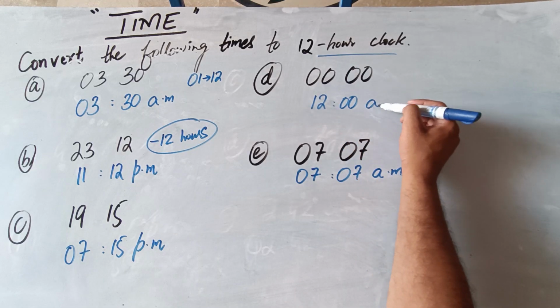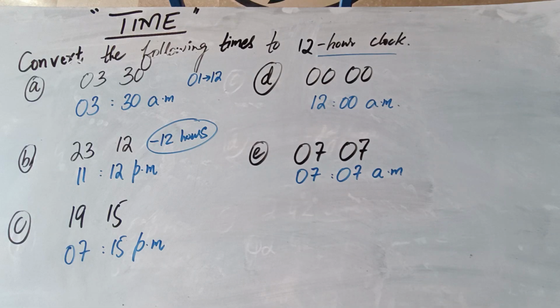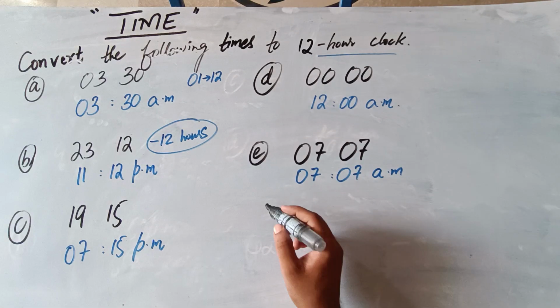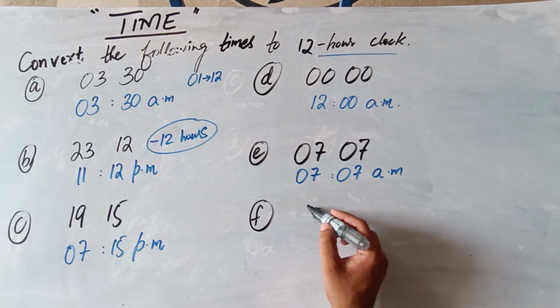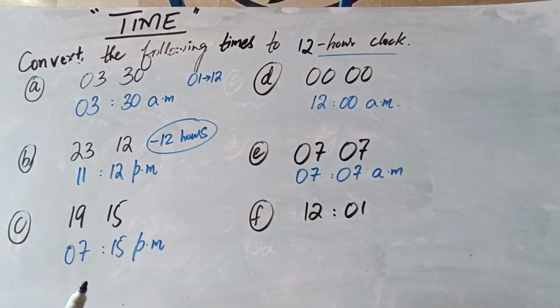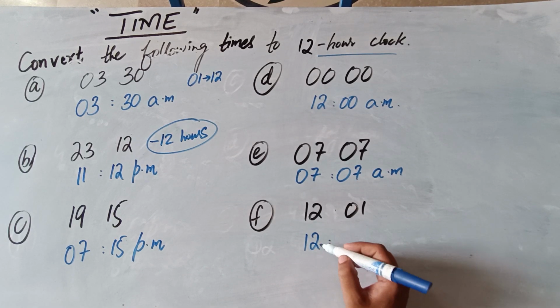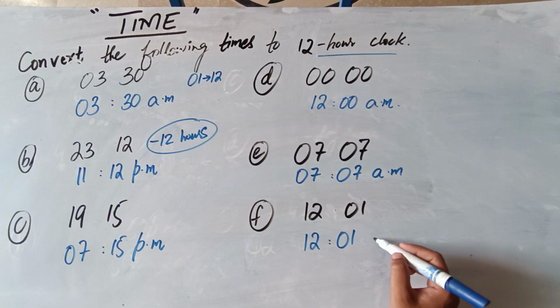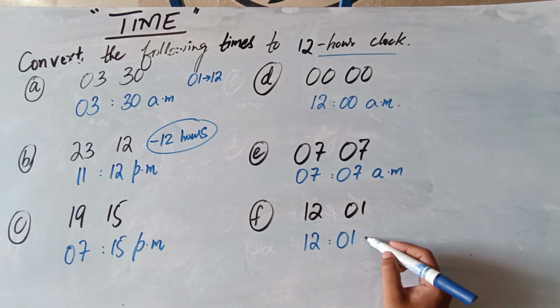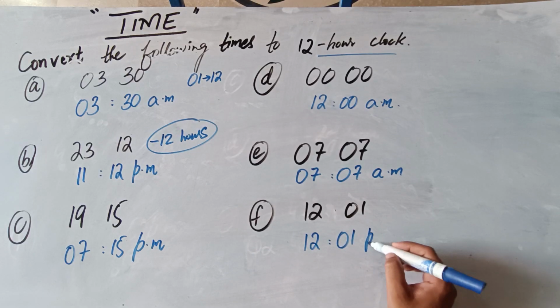But if the time is 0000, now it is 12:00 AM, midnight. We have discussed bigger than 12 and lesser than 12, and if the hour is actually 12, how would we convert it? It would also be written as it is, 12:01 PM.